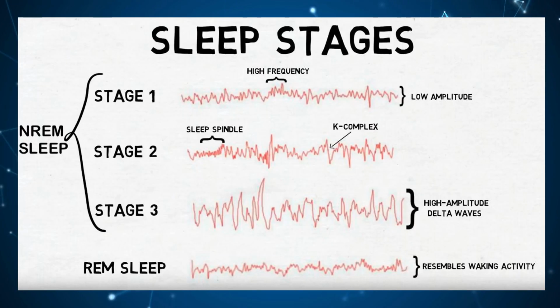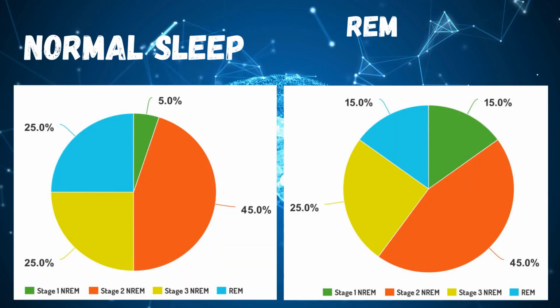Sleep is generally characterized by two stages: rapid eye movement, or REM sleep, and non-REM sleep. Non-REM sleep is further broken down into stage 1, stage 2, and slow wave sleep. Research has found that REM sleep, which is important in development, learning, and memory consolidation, as a proportion of total sleep, is significantly reduced in individuals with DMD, indicating that the sleep changes that DMD patients experience can be detrimental